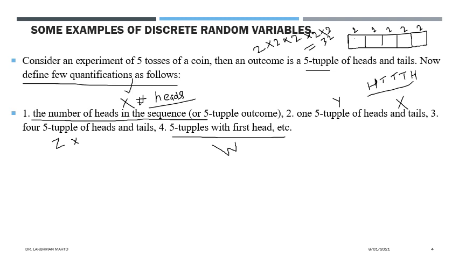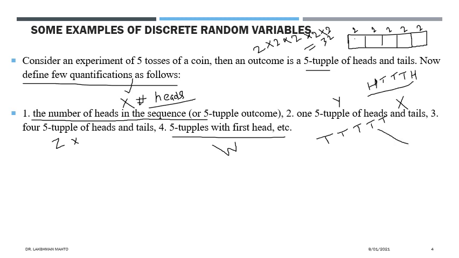Try to get the value of W. What are the possible values for first head? It is talking about a 5-tuple with first head. If I talk about this event, tail, tail, tail, tail, it is definitely an outcome of this experiment. Now tell me, under this quantification, where will this map? Do we see any first head here?